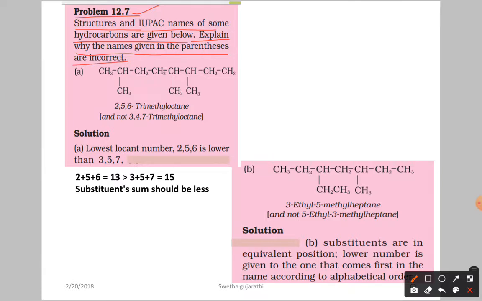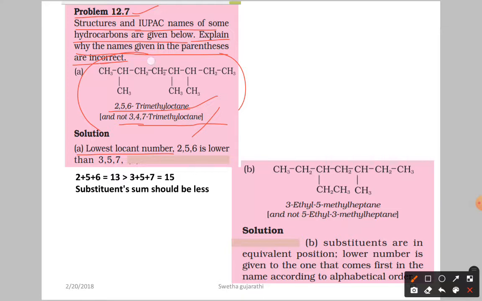Here is the molecule already given. They are telling us 2,5,6-trimethyloctane is correct, but not 3,4,7-trimethyloctane. Let us see the reason. As you know very well, what is the rule we have? Lowest locant number, nothing but the sum of the substituent locants should be less.